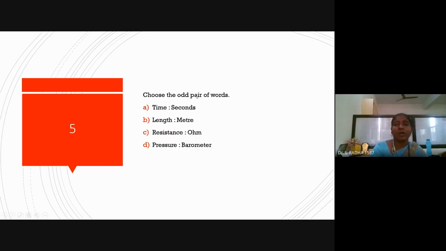Now choose the odd pair. Time, seconds; length, meter; resistance, ohm; pressure, barometer. Okay. Now you can see time is measured in seconds, which is correct. Length is measured in meters, correct. Resistance is measured in ohms, correct. Pressure is measured in Hg, the parameter. Hg is the parameter, expansion I don't remember. Capital H, small g. Okay. Barometer is the instrument, but it is not the unit. So option D is the odd man out pair.